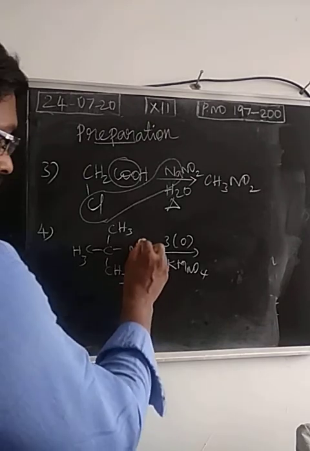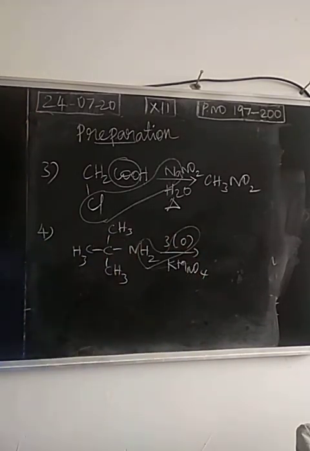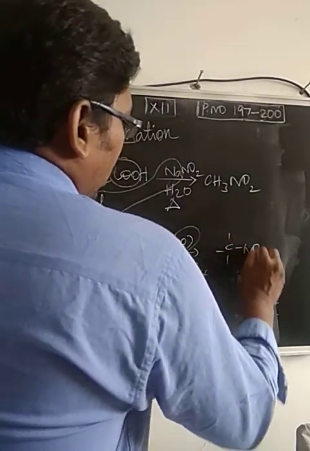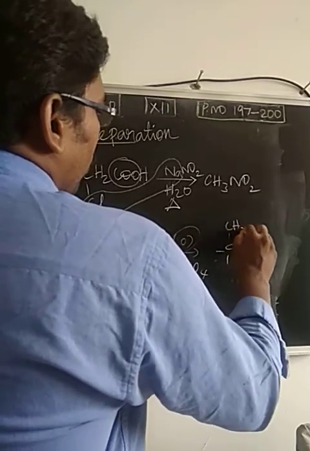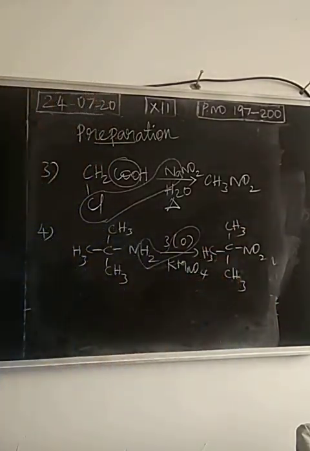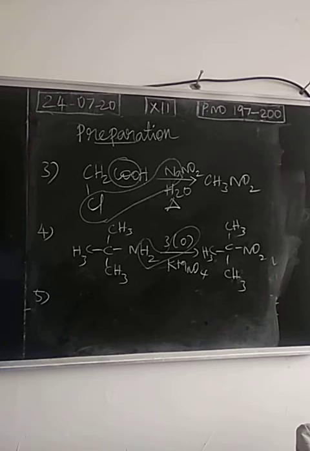Then there is a liberation of water molecules. Oxygen is added along with the liberation of water, and we get a tertiary nitroalkane. This is called 2-methyl-2-nitropropane.